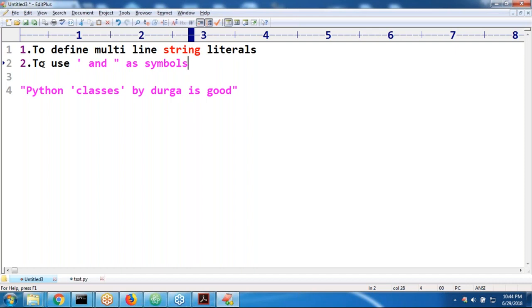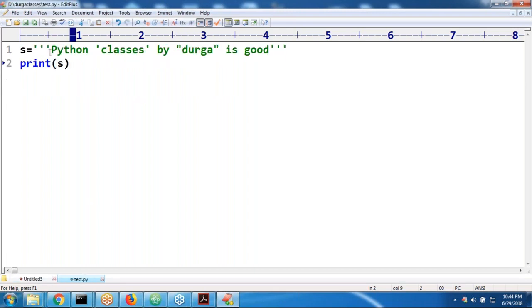Where do we use triple quote symbols? Yeah, that's what is here. Can you please observe? Triple quotes like this. Then only these things are considered as symbols. Okay, that's all. This is what you people should be aware of. I'm stopping the session.